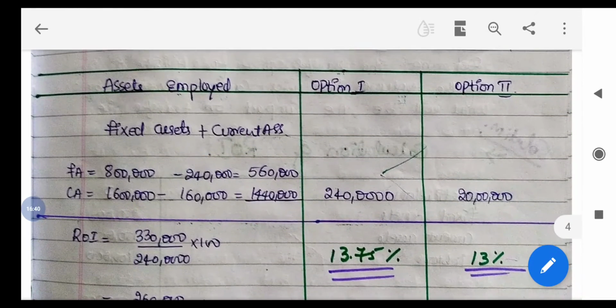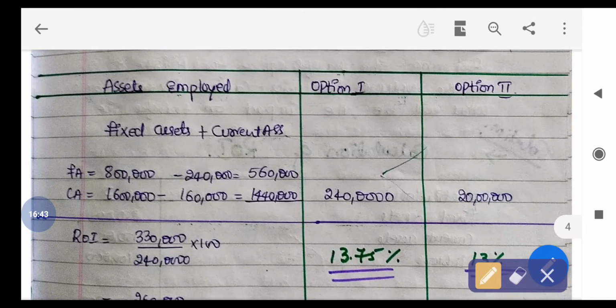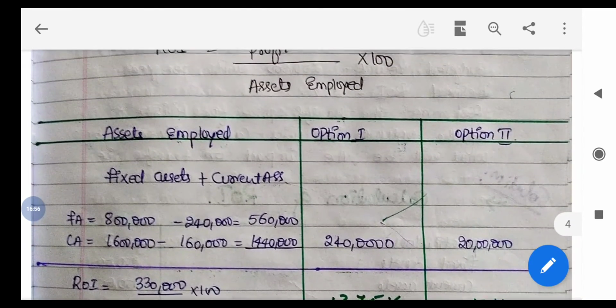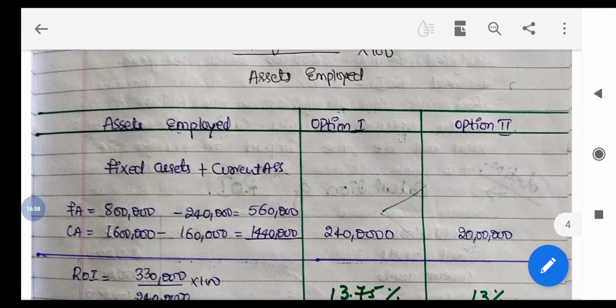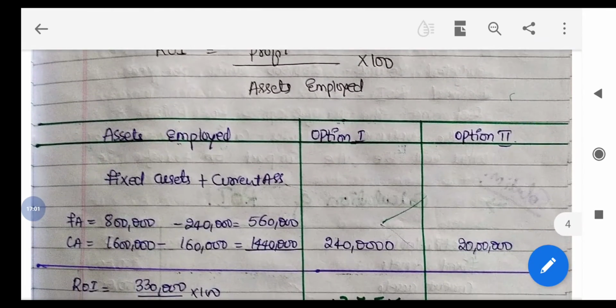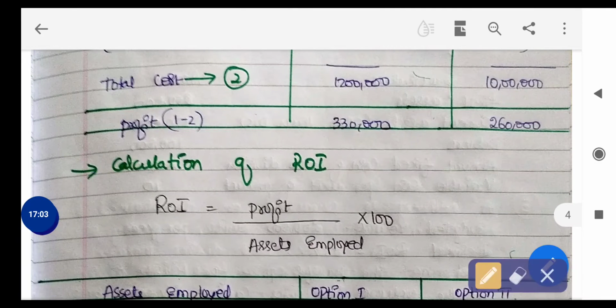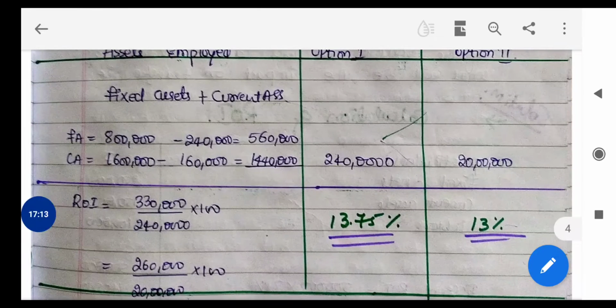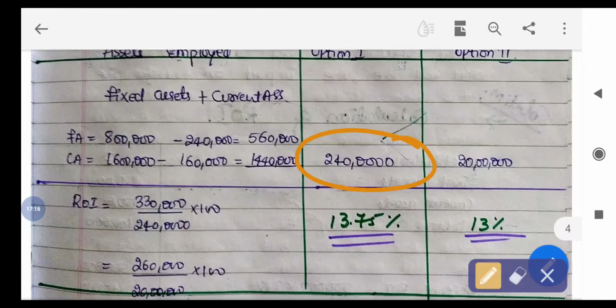So when they have restricted their operation to 2,80,000, the assets employed in option 1 is 24 lakh, and in option second it is 20 lakhs. Here we simply apply this formula and calculate. Profit in option A is 3,30,000, and in option B it is 2,60,000. The formula is profit divided by assets into 100. So profit is 3,30,000, assets are 24 lakh, into 100.